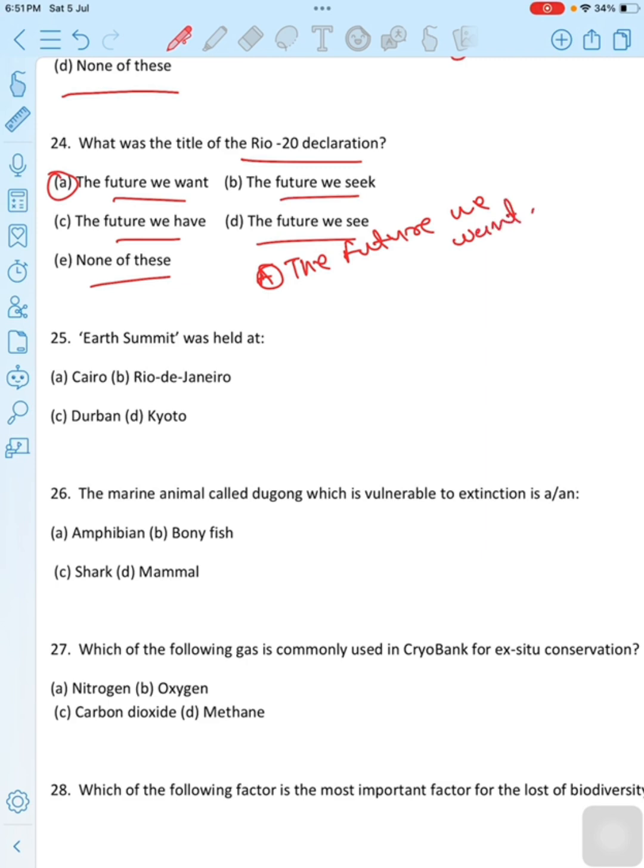The United Nations Conference on Sustainable Development, also known as Rio 2012, Rio plus 20 or Earth Summit 2012, was the third international conference on sustainable development hosted by Brazil in Rio de Janeiro. The primary result of the conference was the non-binding document, The Future We Want, a 49-page action plan. How many pages? 49-page action plan. Then move to next question.